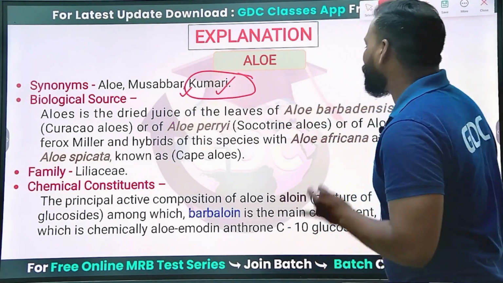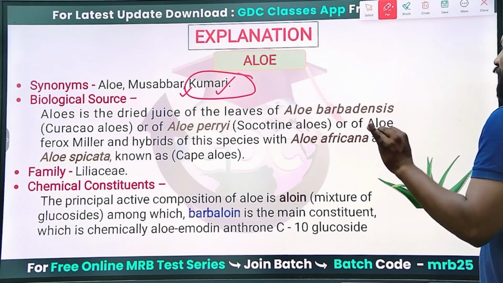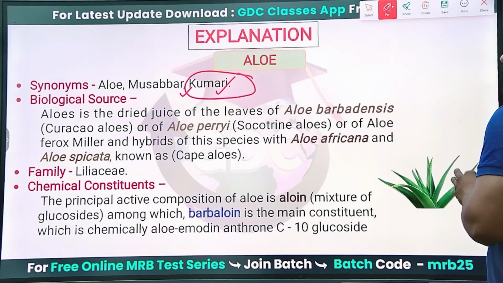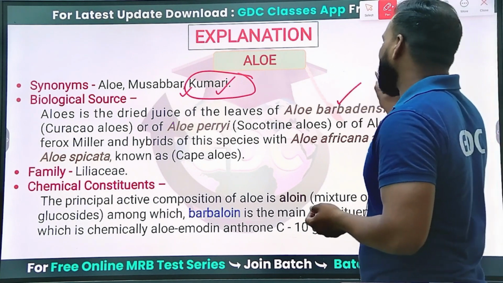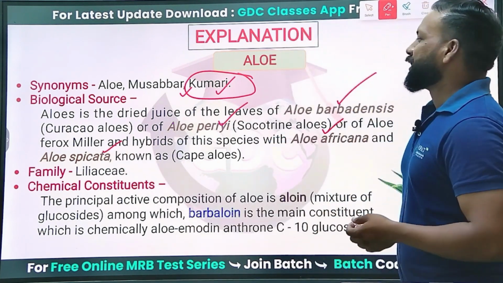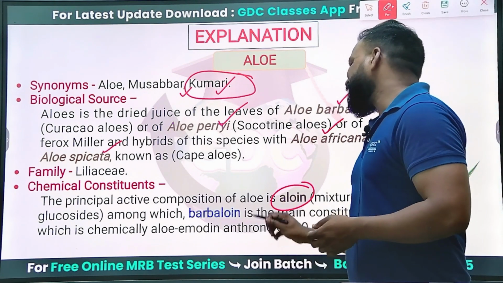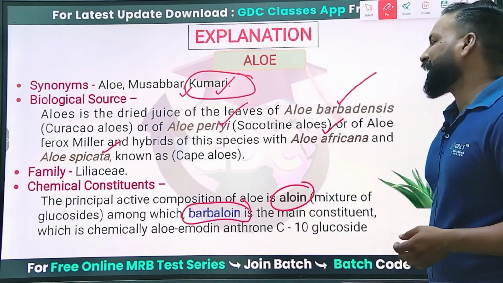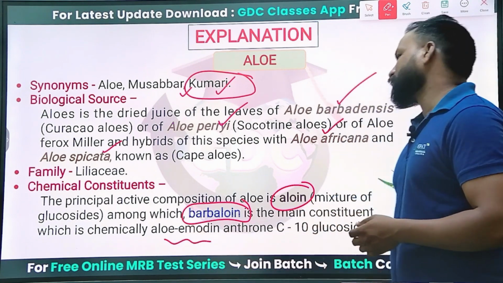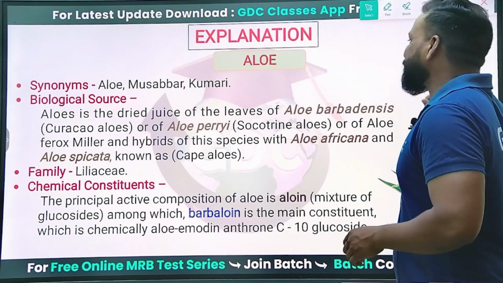It is obtained from four major sources, that is Cape aloe, Socotrine aloe, Curaçao aloe and Aloe barbadensis. You can see these are Aloe barbadensis, Aloe perryi, Aloe africana and Aloe spicata. It contains two major active constituents, that is aloin and barbaloin, and aloe-emodin is also there. Do remember it belongs to the family Liliaceae. So barbaloin is the active constituent of aloe.